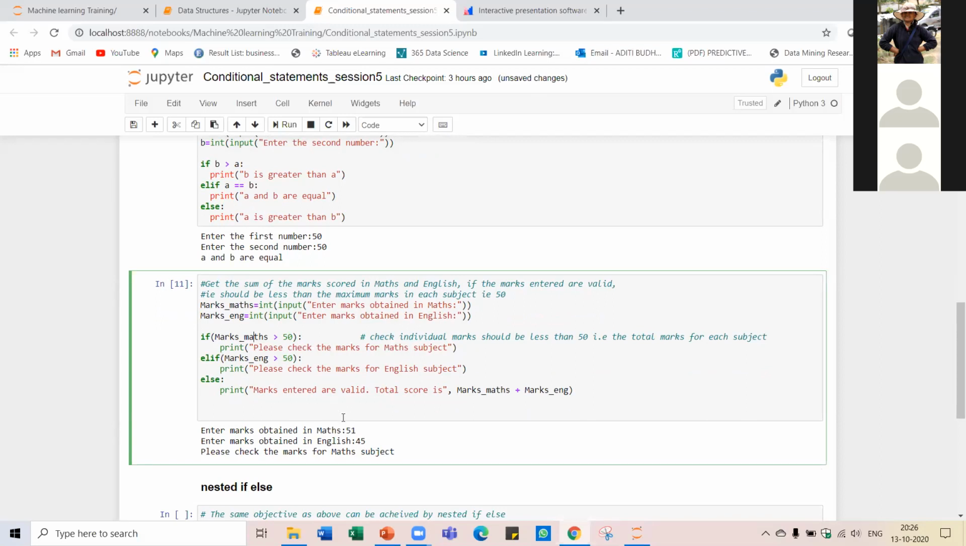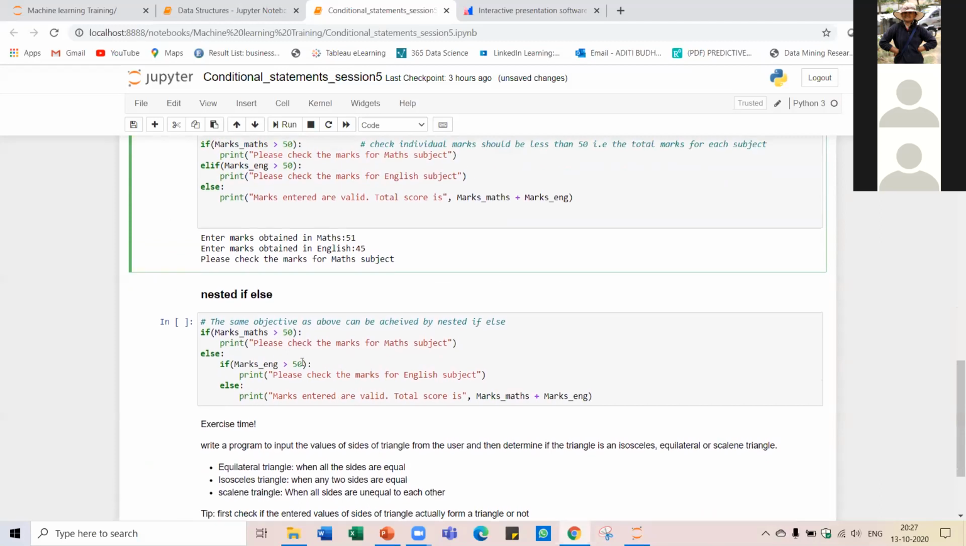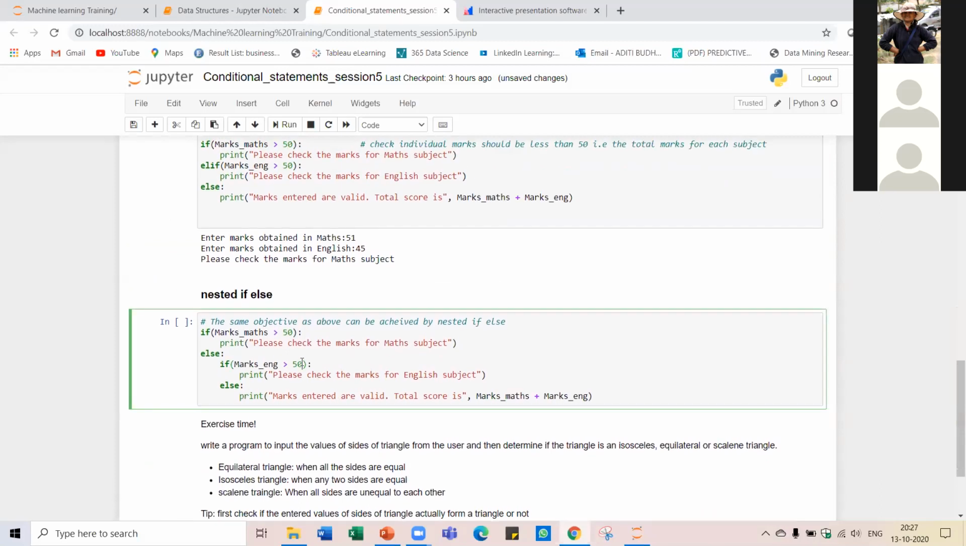Why is it executed? Because 51 is greater than 50. So this condition is met over here, and that's why this piece of code is executed. Correct? So this is how the if else statements work, right?